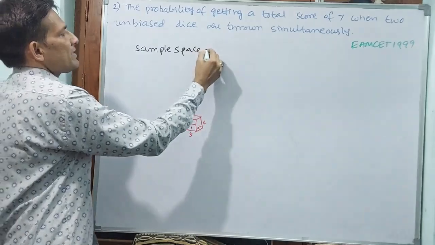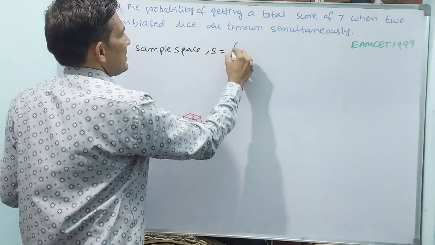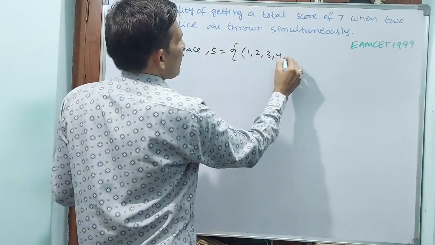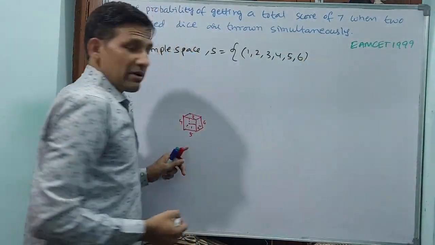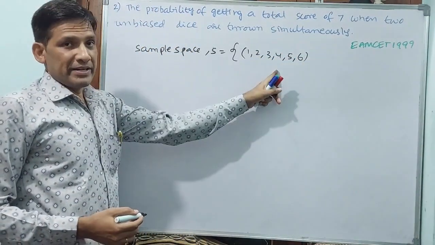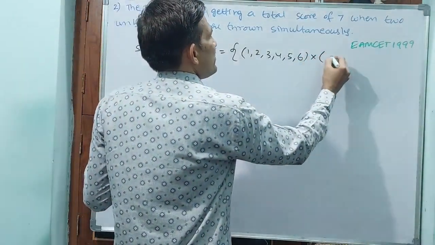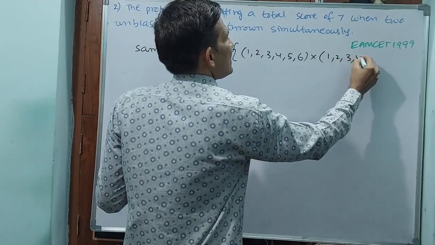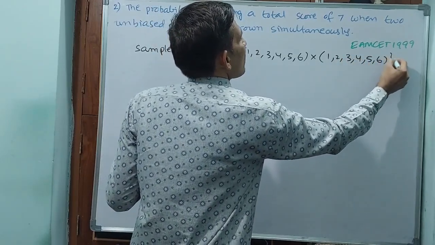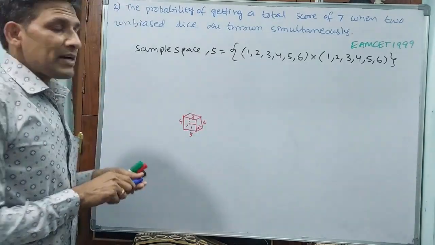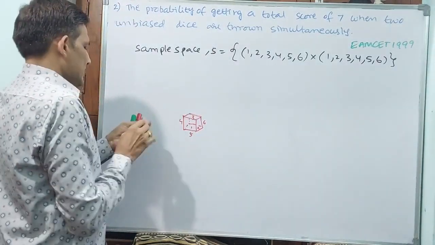See, the sample space S will be: the first die 1, 2, 3, 4, 5, 6, any number may come. We cannot predict which one will come. On the second die also 1, 2, 3, 4, 5, 6 will come. Now see, this is the sample space. What is the number? N of S.